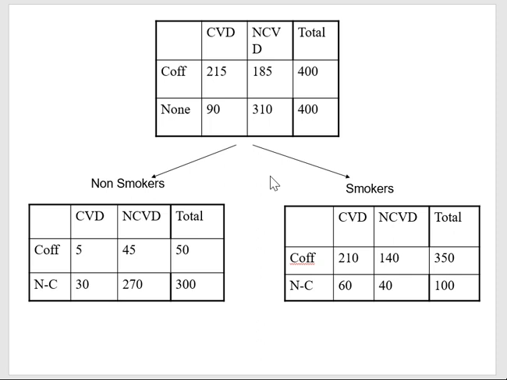What is our confounding variable here? It is smoking. So therefore, you're going to split your sample between smokers and non-smokers, like I did here. So I have my non-smokers here and my smokers here.